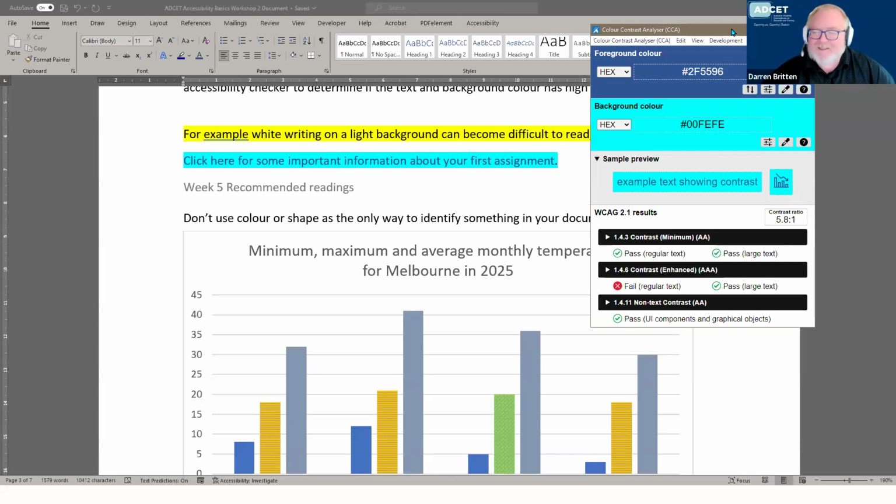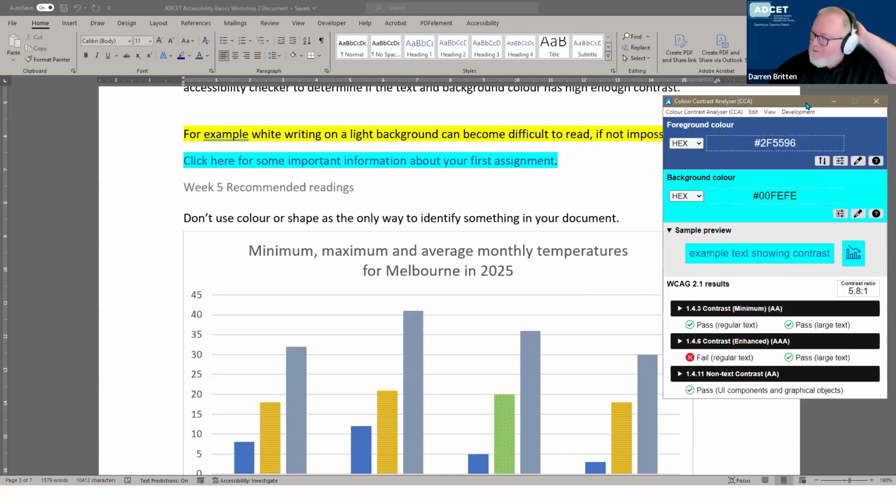Yep. There's also various simulators and things. Look, there's one of those also listed on the front page. There's lots of them around. There's one that I use, Silktide, which allows you to try out different combinations of color, try different color blindness types, and also simulate some various vision impairments, etc., so you can see what's actually happening with your content and how it actually looks. So there's some useful tools there to play with.